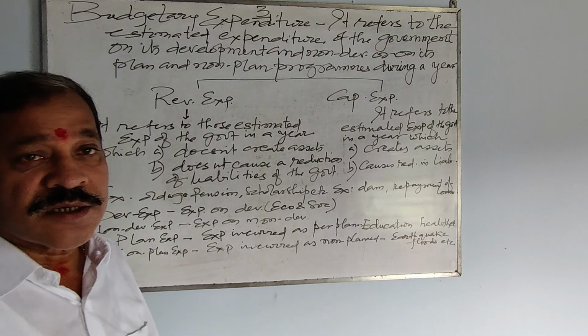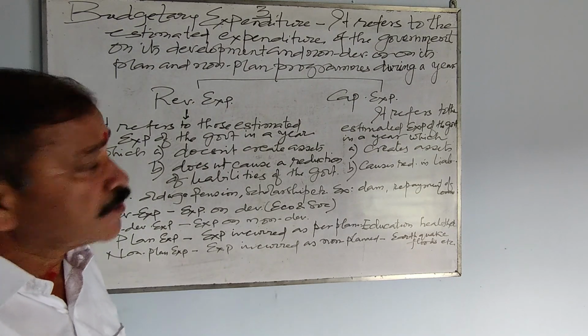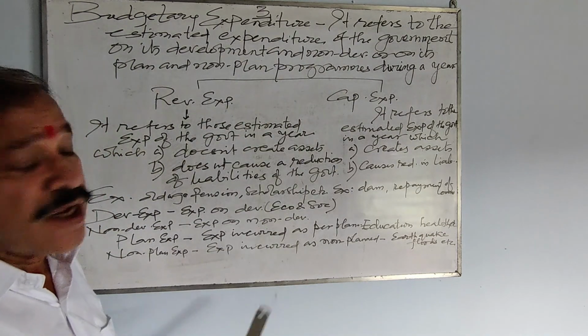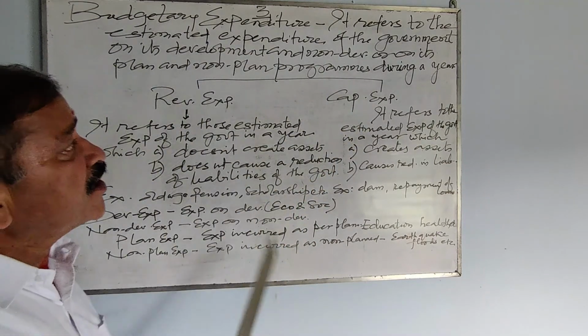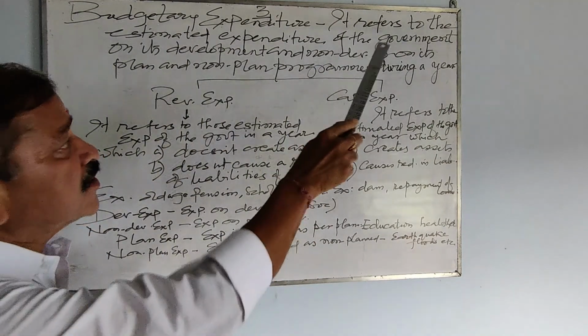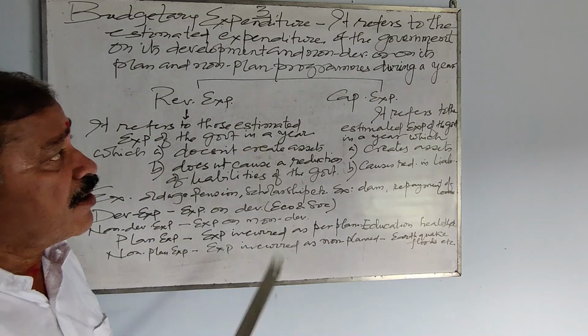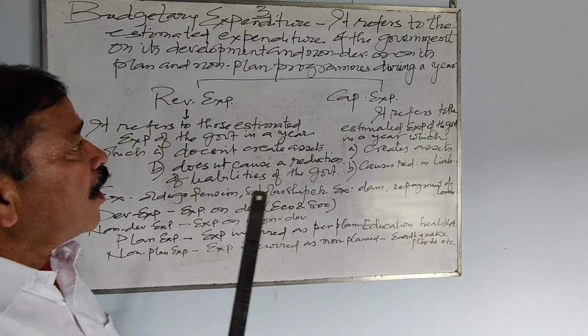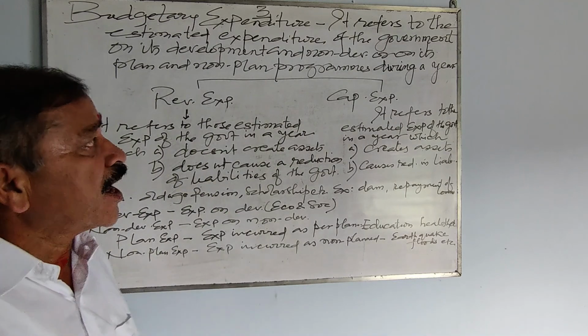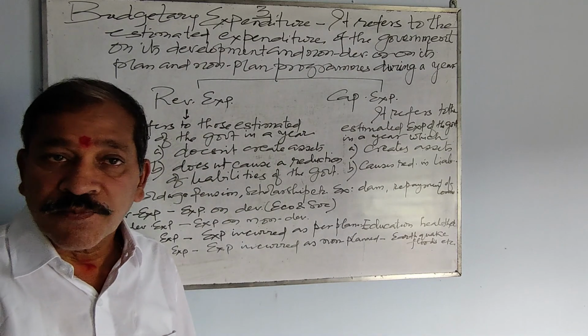So let us start with budgetary expenditure. What is budgetary expenditure? It refers to the estimated expenditure of the government on its development and non-development, or on its plan and non-plan programs during a year.